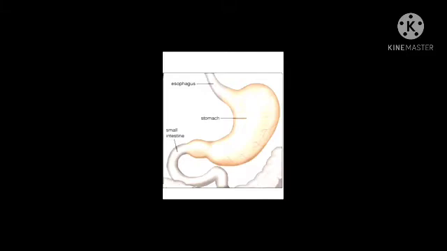This acid performs various functions, as we have discussed earlier: it kills the germs and bacteria, provides an acidic medium for further digestion, and activates the enzyme. Got it?